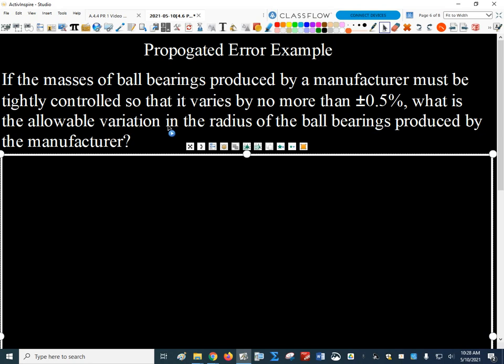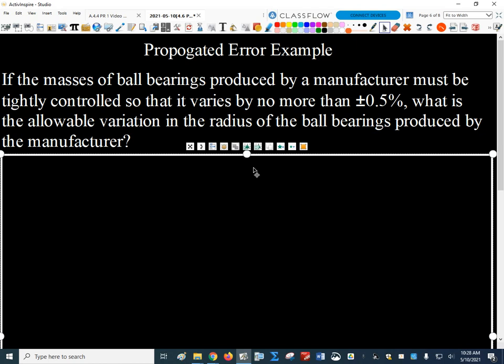So what's the allowed variation in the radius of the ball bearings produced by the manufacturer if we want the volume to vary by no more than plus or minus 0.5%? How are we going to approach that one? dV is plus or minus, right?